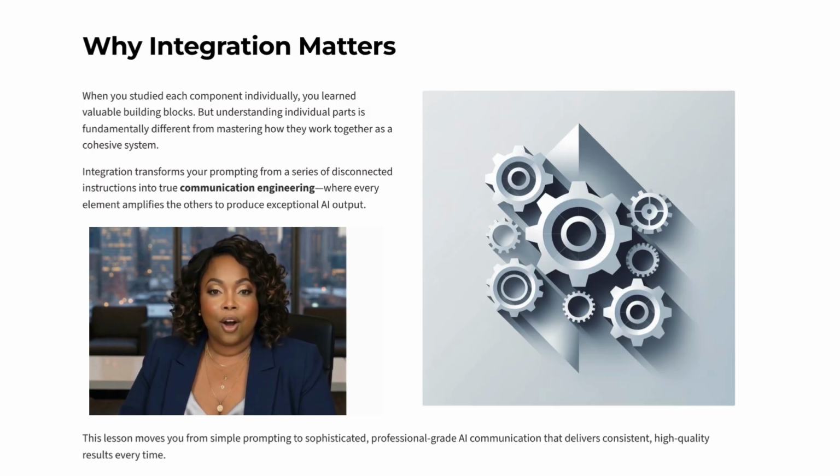When you integrate all components, you move from disconnected instructions to a structured, strategic prompting method. This is where communication engineering begins, where every part of the framework amplifies the others. Integration moves you beyond simple prompting into sophisticated, professional-grade AI communication that delivers consistent, high-quality results.